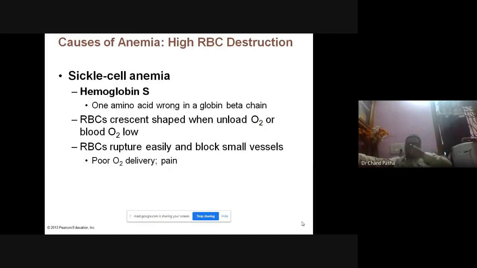Okay. Sickle cell anemia, I told you there is hemoglobin S, or sickle hemoglobin. It is not double concave. It is concave from one side only. So on the side which is non-concave, if the hemoglobin binds over there, it will become convex.